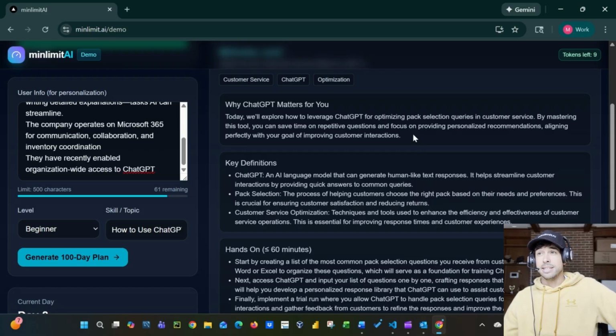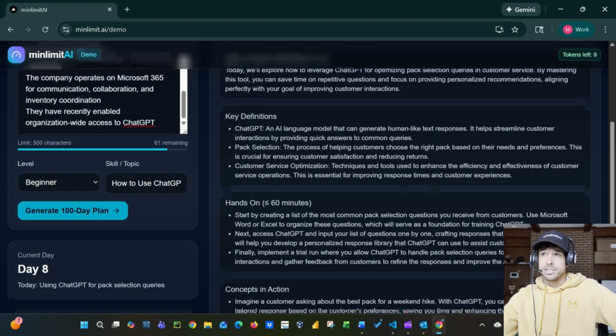It makes sense that some of the lower knowledge questions that he's facing that are repetitive, if he could get those off of his plate, he could obviously impact his business a lot more. And so that's what he's trying to accomplish here today. So key definitions: ChatGPT, an AI language model that can generate human-like text responses. It helps streamline customer interactions by providing quick answers to common queries. So just reiterating to Lars what ChatGPT is and how it's going to help in this instance.